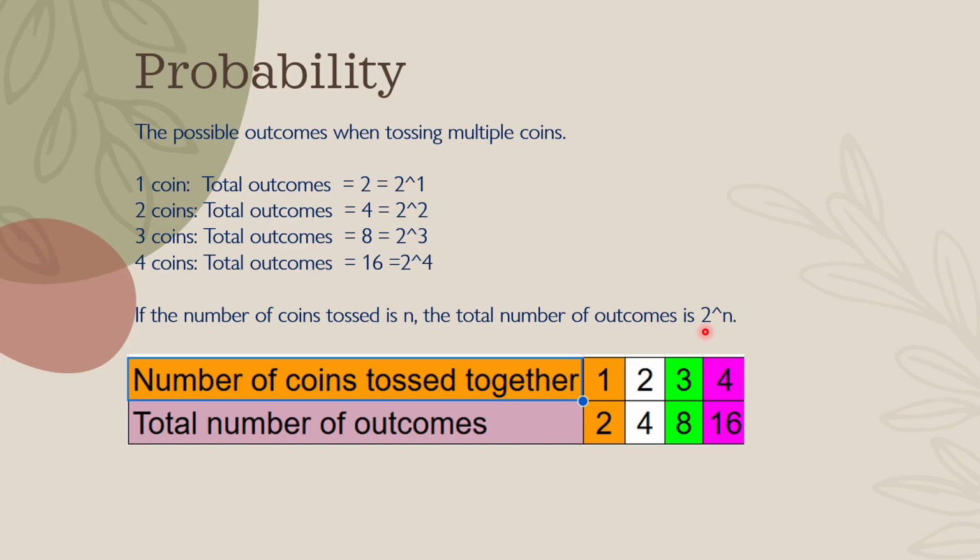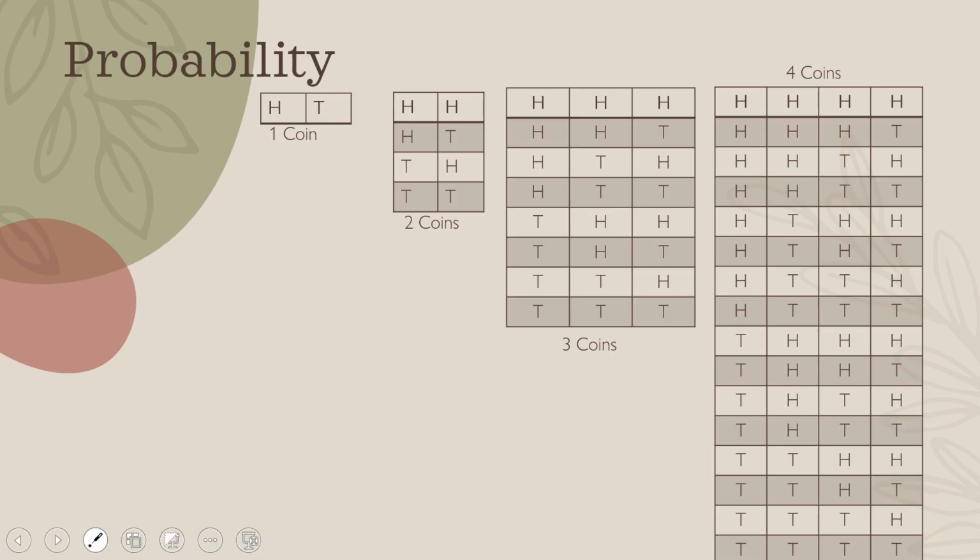So finally the number of possible outcomes is decided by the formula 2 to the power of n. This table shows you up to 4 coins only. For the first coin you got 2, second coin you got 4, third coin 8, and fourth coin 16. I have given it in the form of a table.